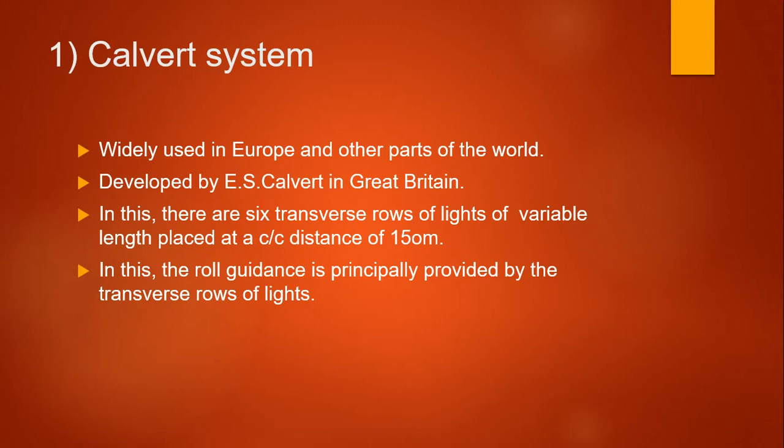Let us discuss the Calvert system. It is widely used in Europe and other parts of the world, and was developed by E.S. Calvert in Great Britain. In this, there are 6 transverse rows of lights of visible length placed at a center to center distance of 15 centimeters. The roll guidance is principally provided by the transverse rows of lights.